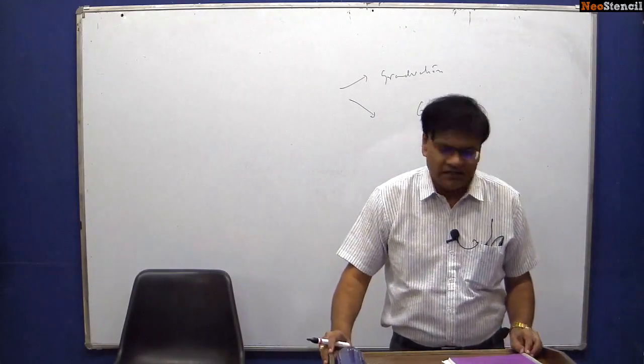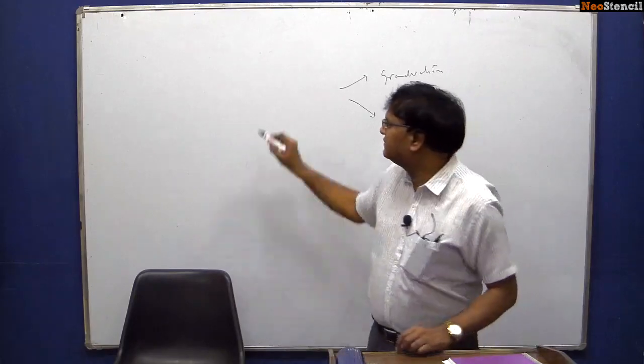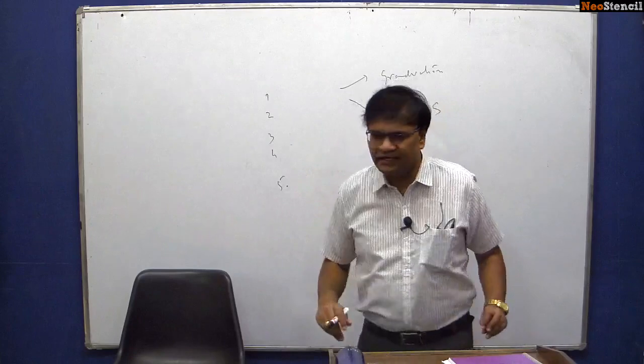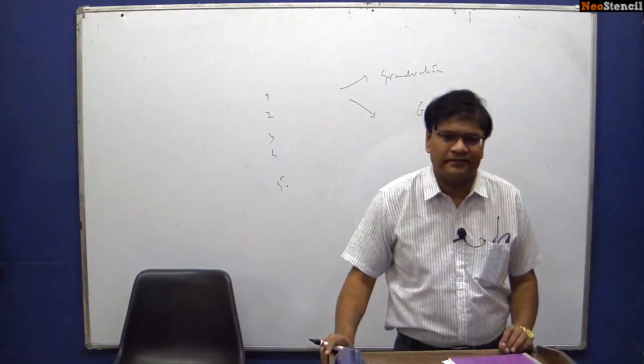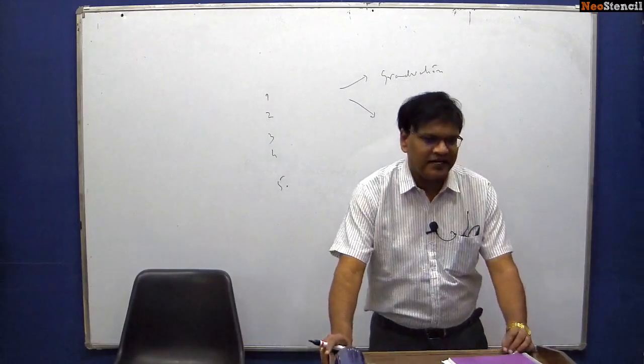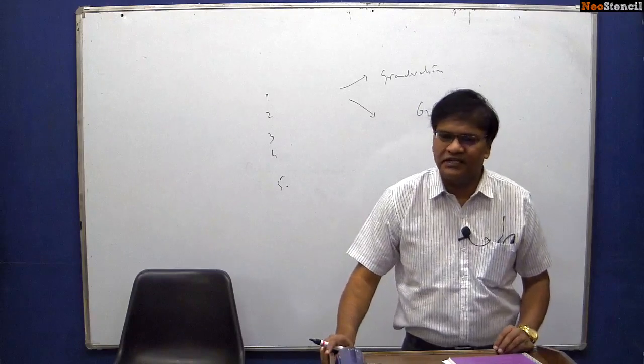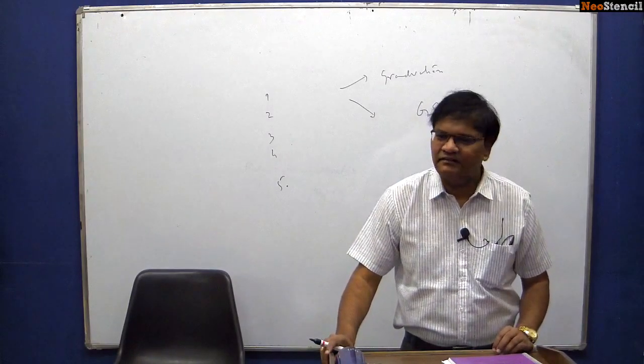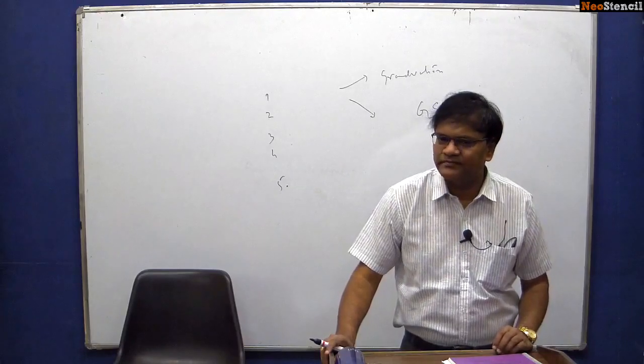As I said, in the main examination you have 4 papers of general studies along with one general essay, 5 papers. So will the optional you are selecting be helpful for you in your general studies or not? That is what you should be looking at while selecting the optionals.